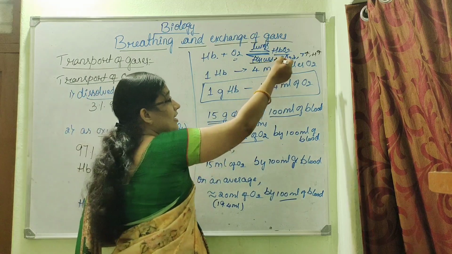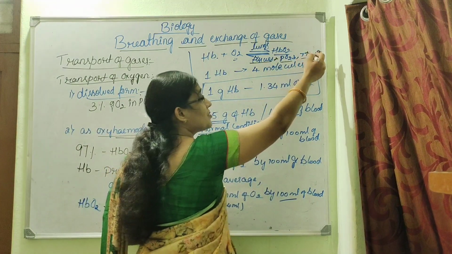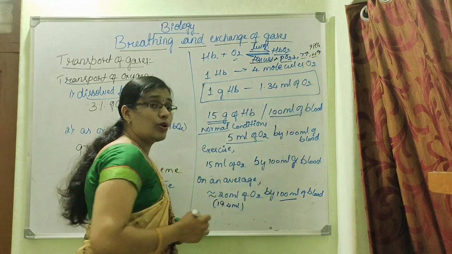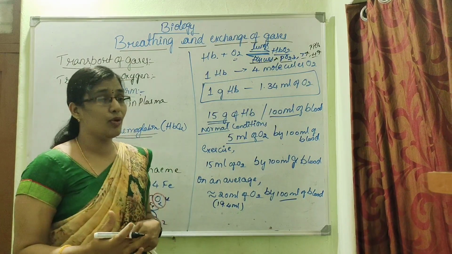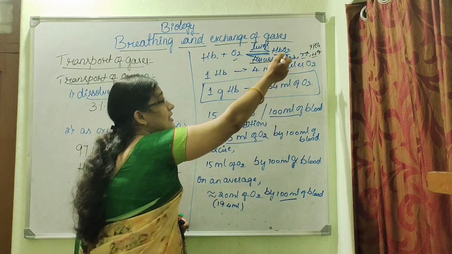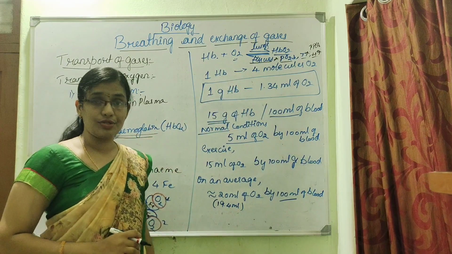Due to the decreased partial pressure of oxygen, increased temperature, increased protons, and also the PCO2, that is the partial pressure of carbon dioxide, will also be more inside the tissues. Due to all these factors, the dissociation of oxyhemoglobin takes place at the tissues.